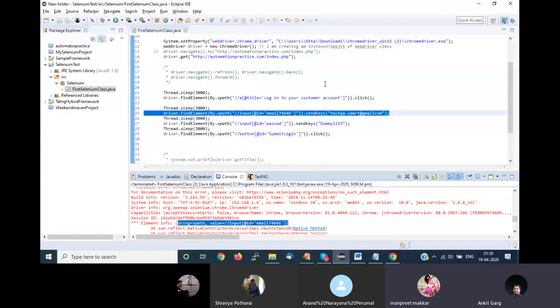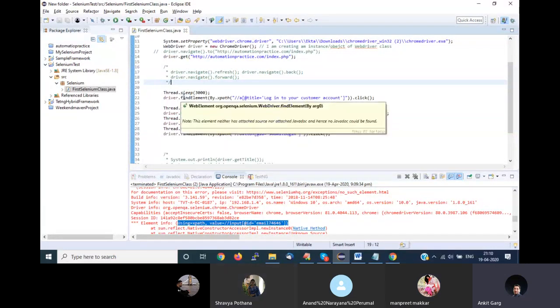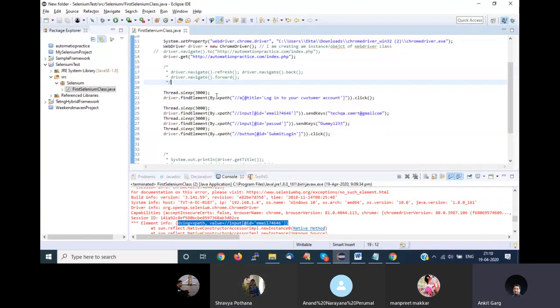There are multiple ways of finding your errors. There is a method known as debugging. I'll explain that next week. It's very easy to debug your programs or find error messages in your program. That's a feature of Eclipse.